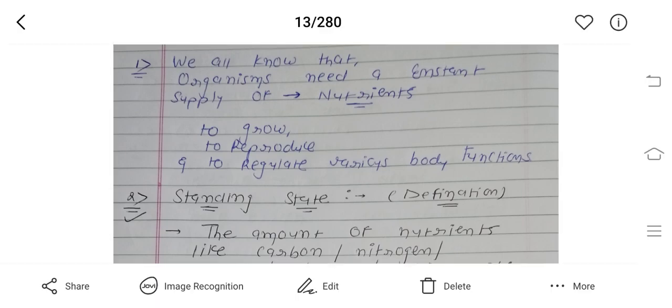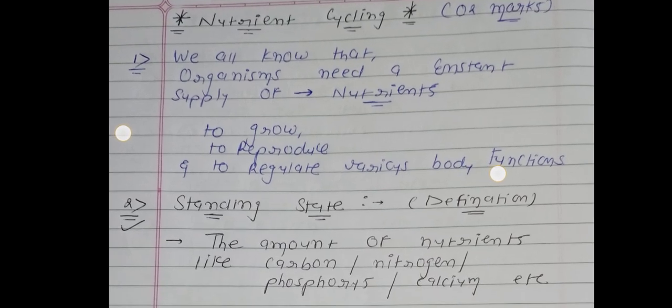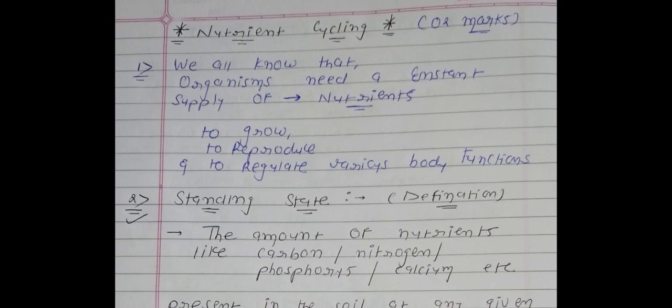So the title of the question is nutrient cycling. It is a question of 2 marks. First point, we all know that living organisms need a constant supply of nutrients. So the meaning of the first sentence will be like this. Each and every living organism of this earth, either unicellular or multicellular, either plant or animal, requires energy, meaning one type of nutrient.